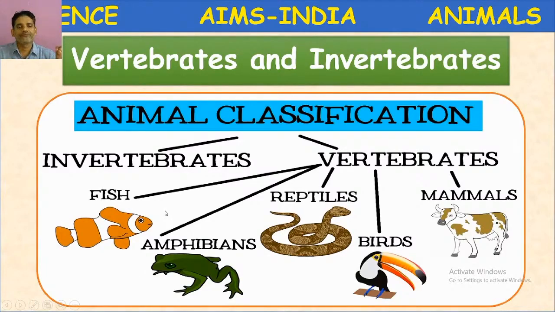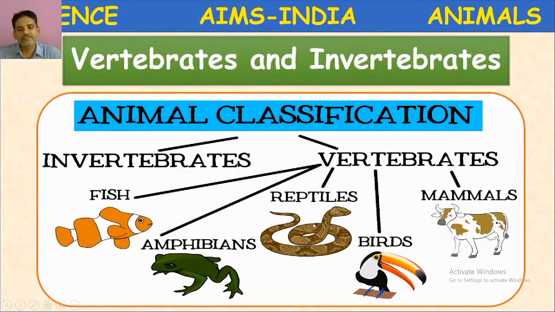Next, amphibians. Amphibians means the animals which live on land and in water. Their skin is sticky and smooth. They respire with skin.